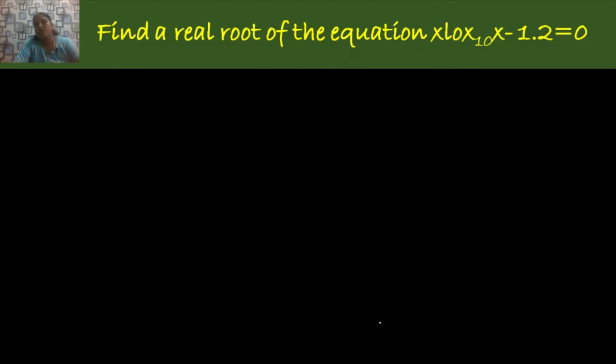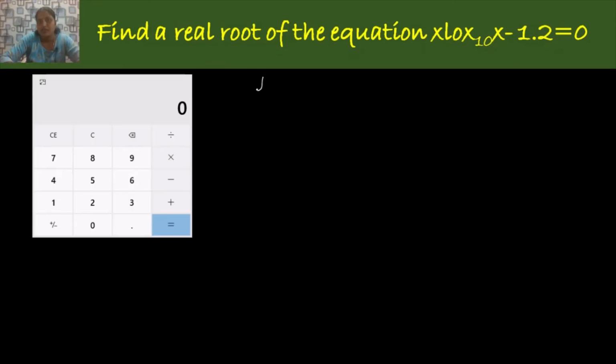Next, let me move on to one more example under this case. Find the real root of the equation x log x minus 1.2 equals 0. Here, as usual, you take the function f of x as x log x minus 1.2.